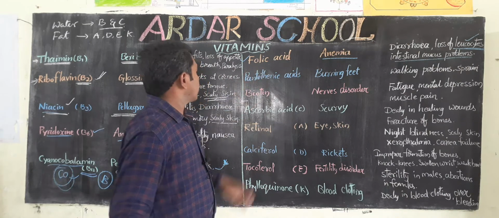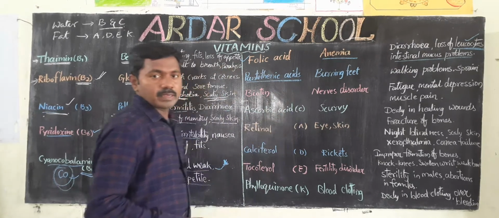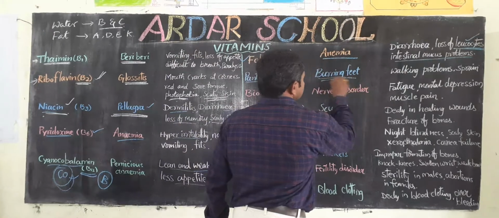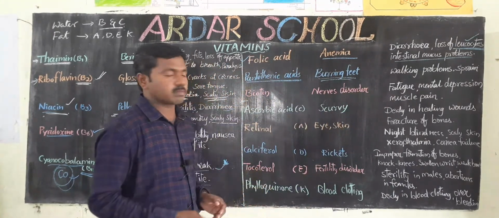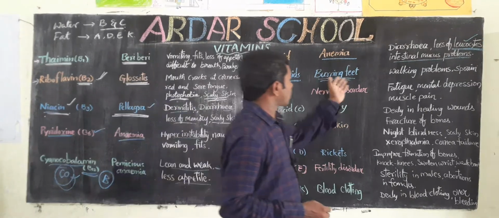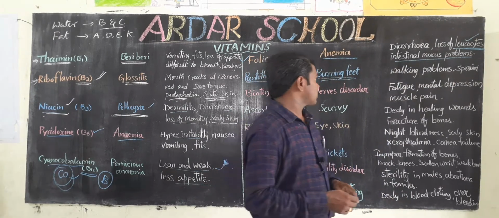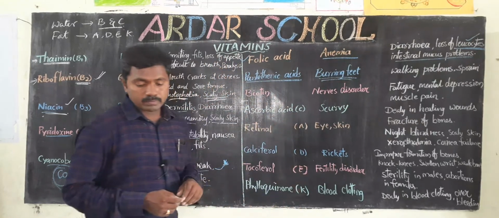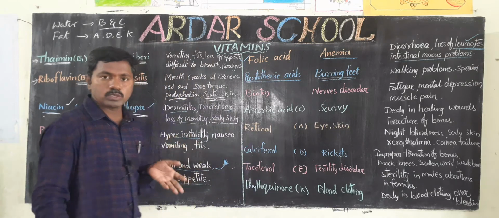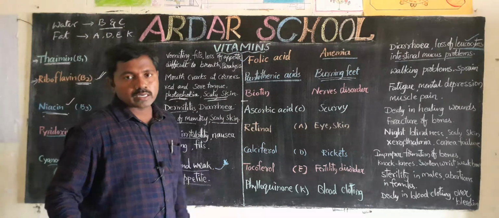Folic acid. Next, pantothenic acid. Deficiency of this one causes burning feet. When we are walking, we are unable to walk because of lack of pantothenic acid. So what are the symptoms? Walking problems. How do we get it? Sweet potatoes, groundnuts, vegetables, liver, kidney, eggs. From these resources we get pantothenic acid.